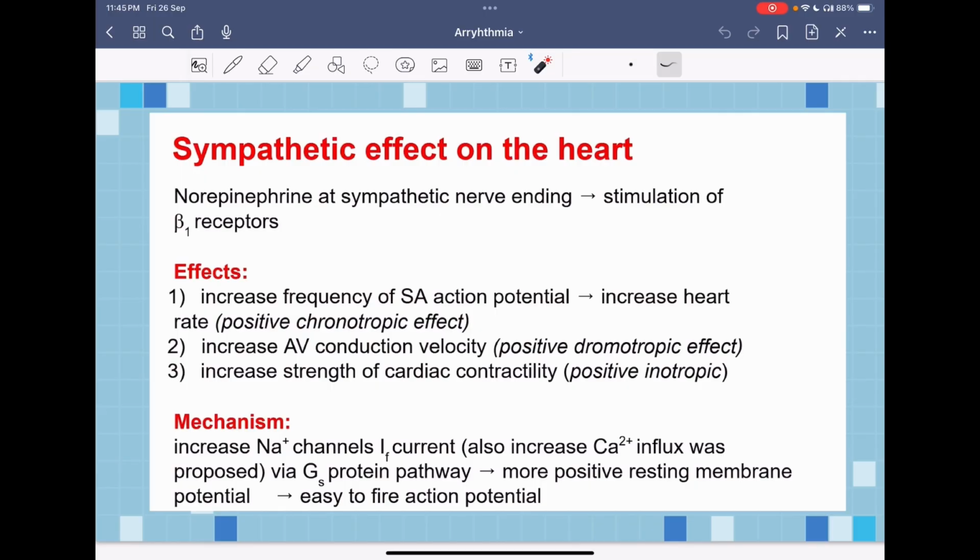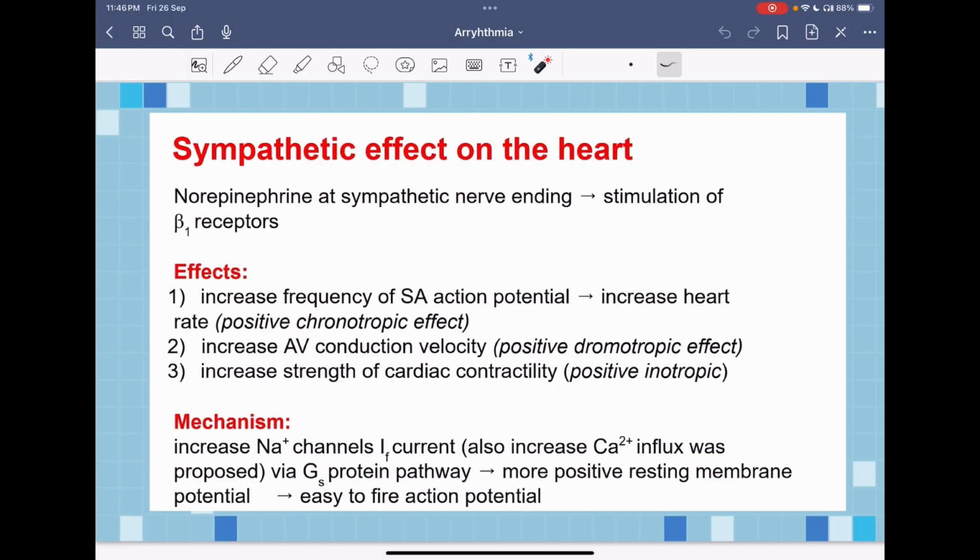Any sympathetic activation will lead to stimulation of beta-1 receptors. What do these beta-1 receptors do? They increase the sodium funny current channels, which, as we said, are responsible for setting the heart rate. Once these channels are activated, the resting membrane potential becomes more positive, so it is easier to fire an action potential. This causes more firing of action potentials, increasing the frequency of SA action potentials, leading to an increase in heart rate.